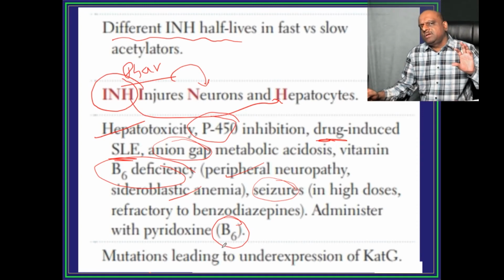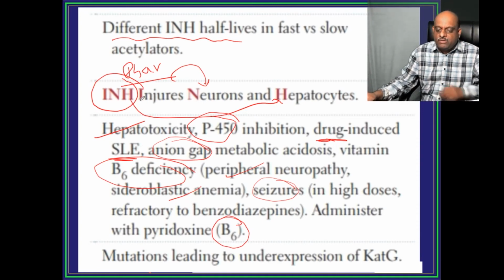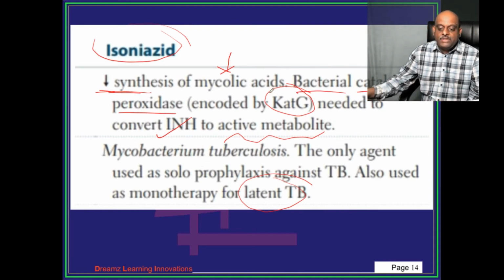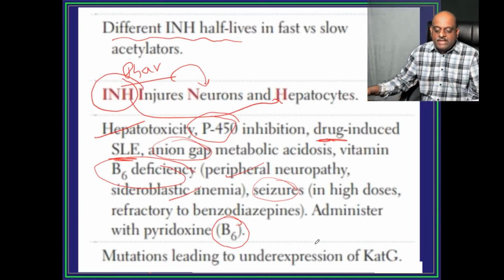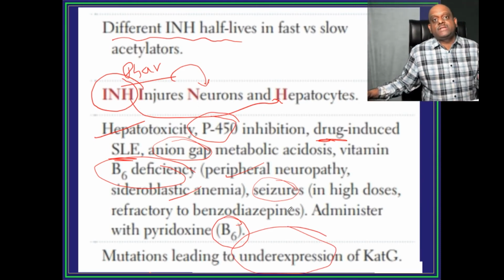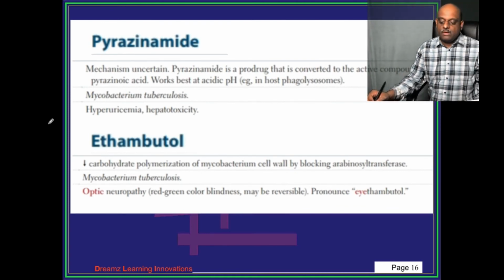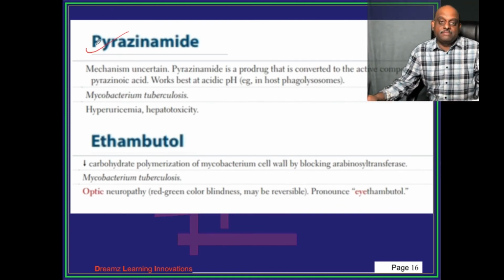So how does drug resistance occur to the INH? Obviously, INH is dependent on what, doctor? INH requires the bacterial catalase peroxidase. So suppose if there is any underexpression of this KatG, then INH resistance will develop, is what you need to understand.